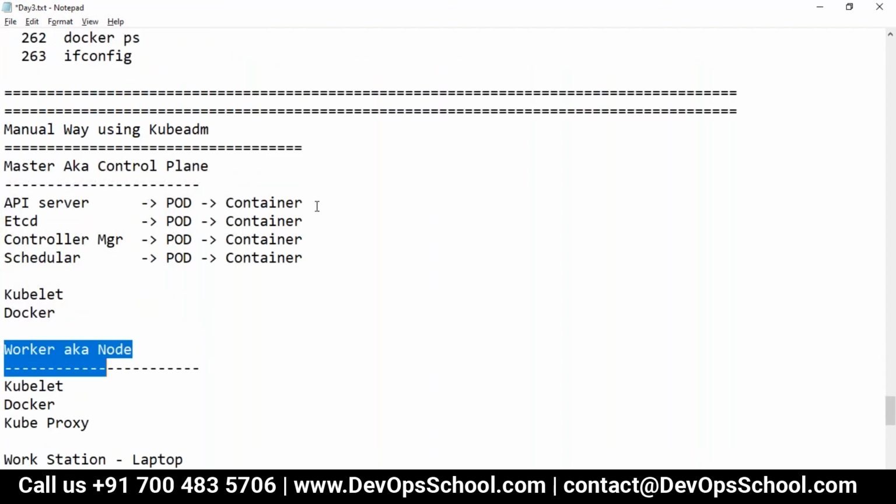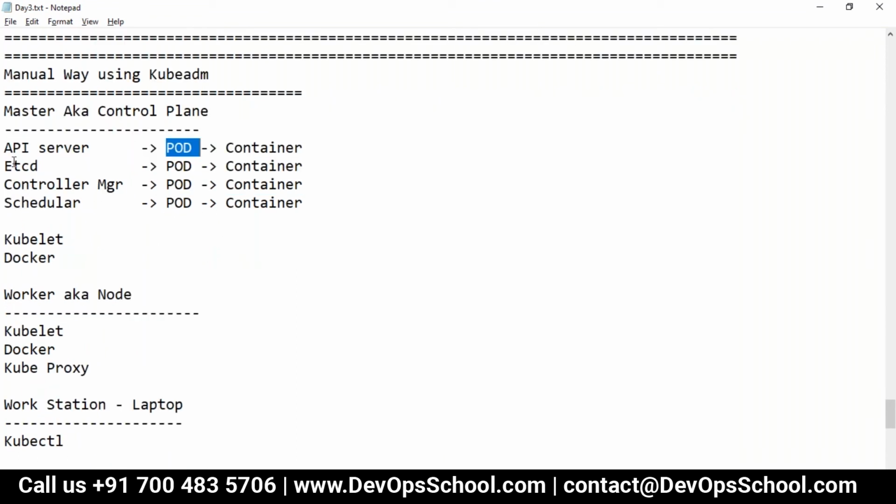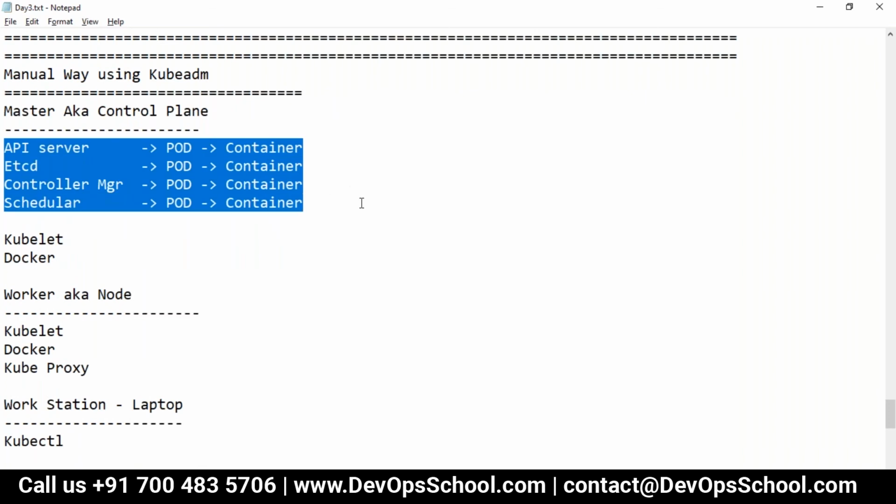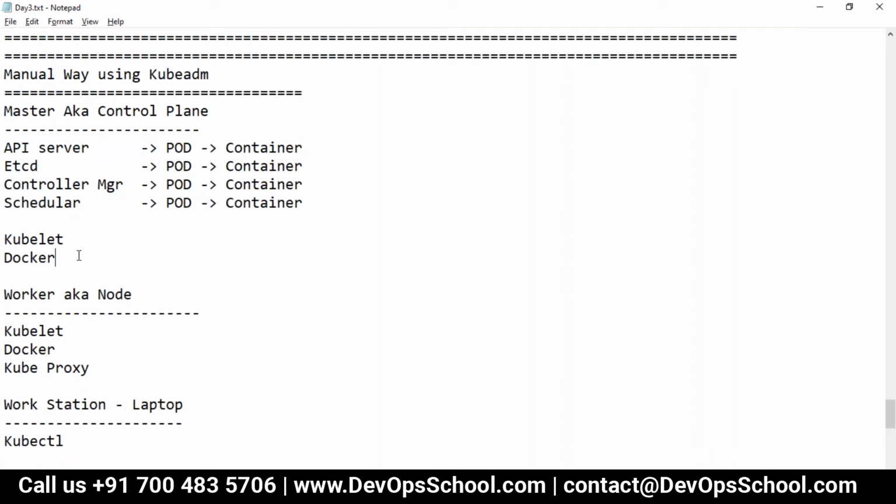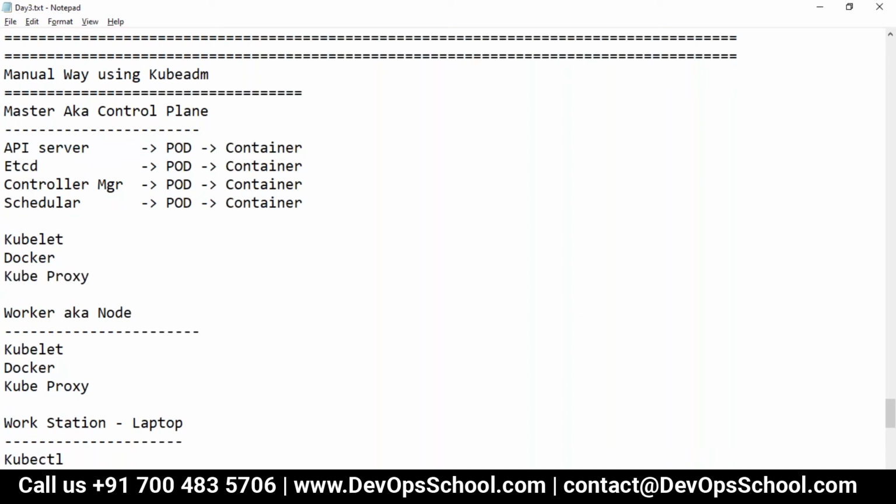But by the way, guys, each container gets an IP address also, right? Sorry, my bad. A pod gets an IP address, right? So who is assigning the IP address to the pod? Tell me. Proxy. Kube-proxy. So proxy also needs to be there in the master. Yes, that's true.